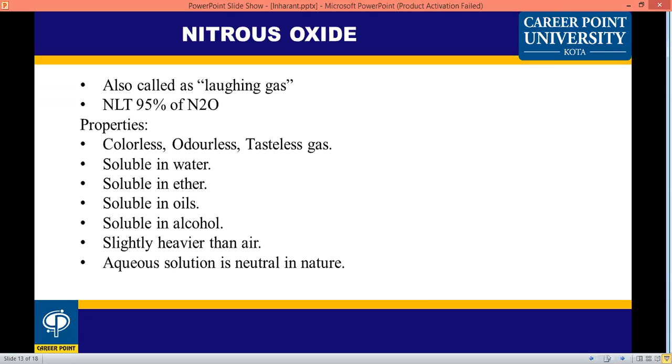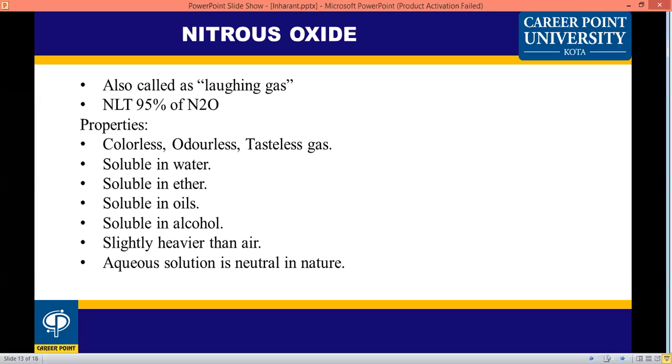The properties of laughing gas: nitrous oxide is a colorless, odorless, tasteless gas, soluble in water, ether, oil and alcohol, but slightly heavier than air.